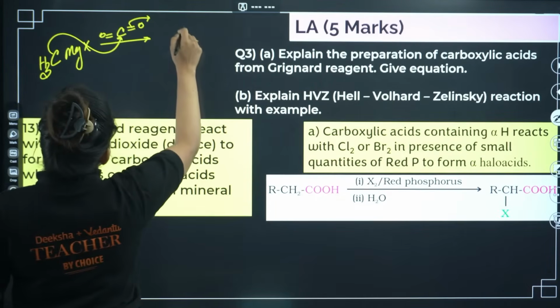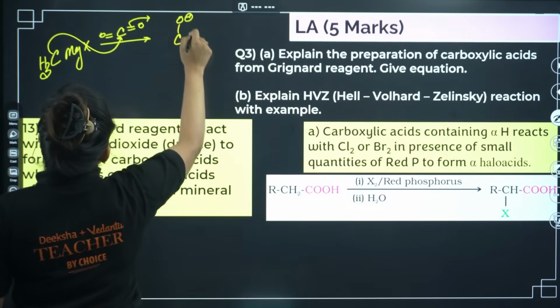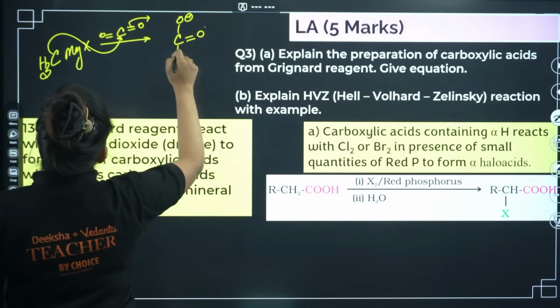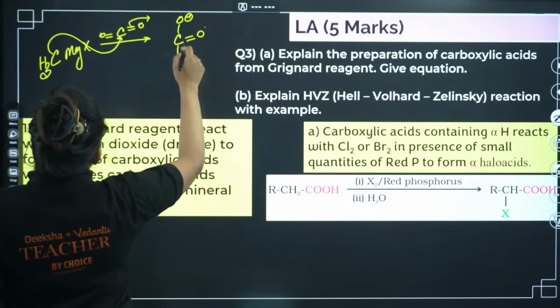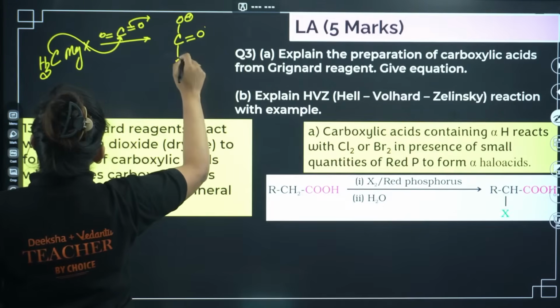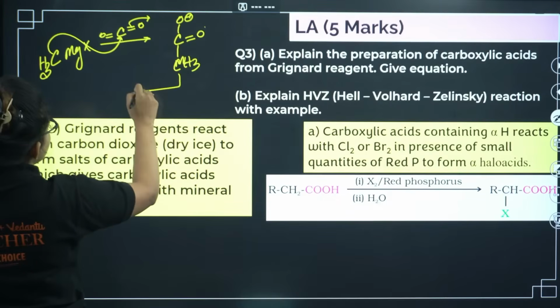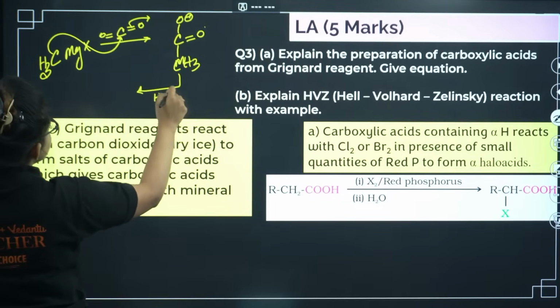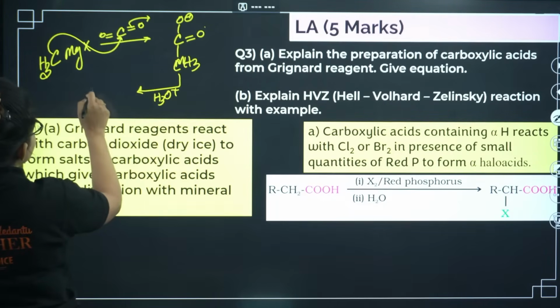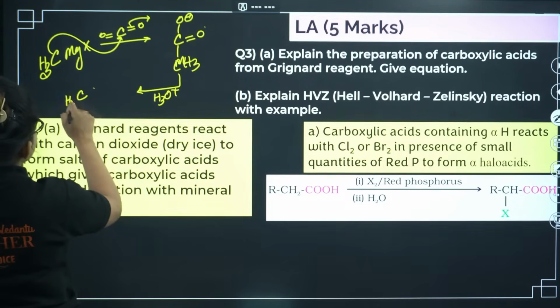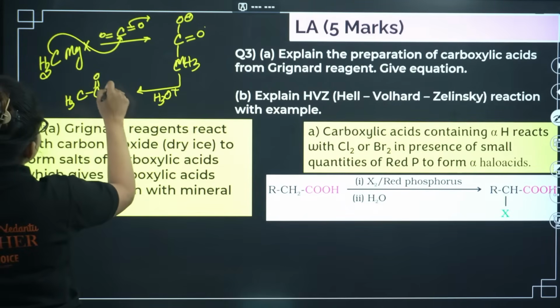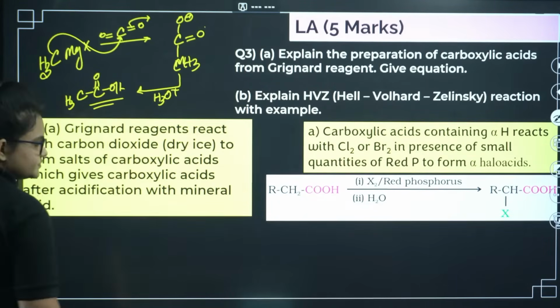As a result, you will end up with CH3COO minus. Now if you hydrolyze it, giving H3O plus, you will end up with CH3COOH. That's it.